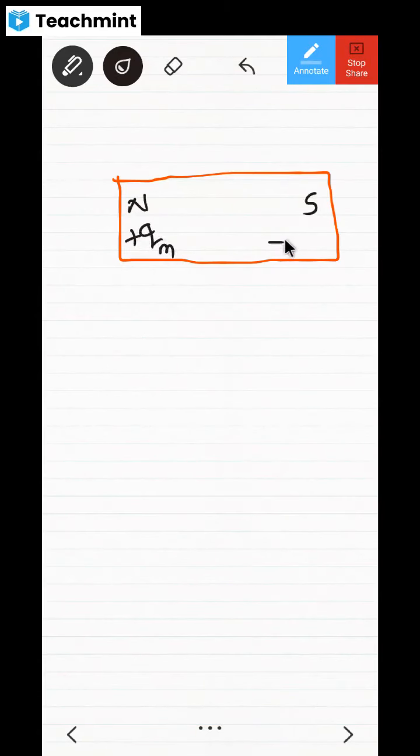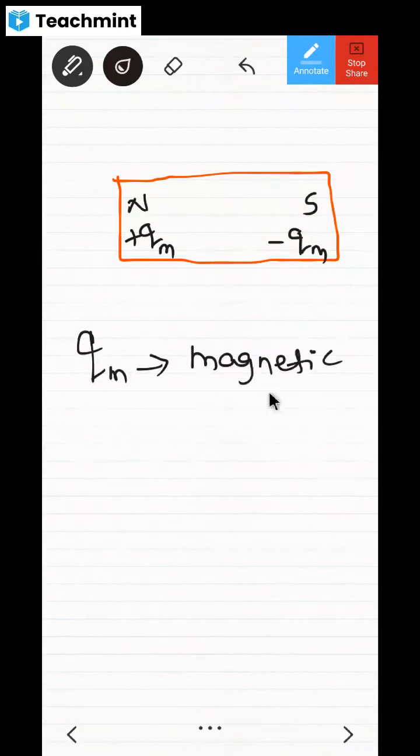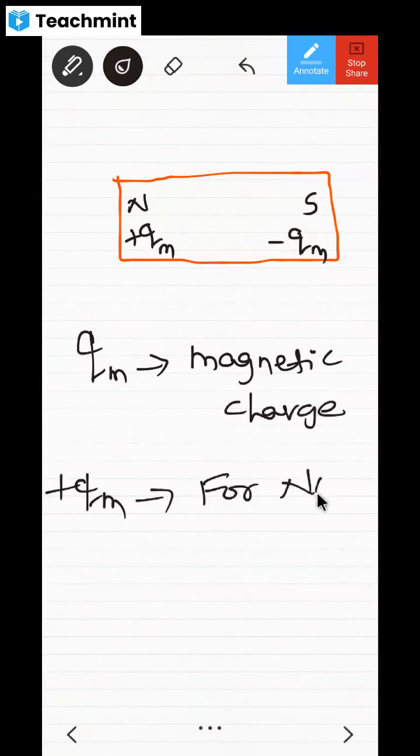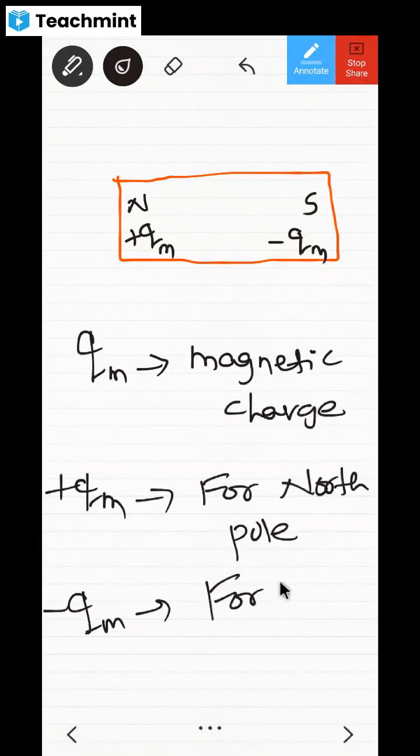And for this South Pole, I will write it as minus QM, as they are acting like plus and minus. Now, what do you mean by QM? QM means a magnetic charge. We just define one quantity here that is called a magnetic charge. Plus QM, a positive magnetic charge, is for the North Pole. And similarly, minus QM is for the South Pole.